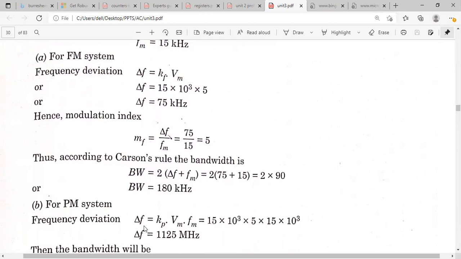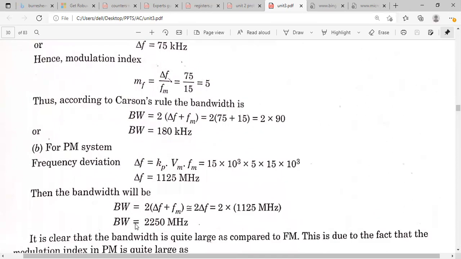We know the relation between the modulation index and the frequency deviation. So how can we calculate the frequency deviation for this PM system, the phase modulated system? That will depend on KP into VM into FM. This is the formula that we discussed in the last topic. So if you substitute, you will get the frequency deviation in the phase modulated system, and also the bandwidth. If the frequency deviation changes, the bandwidth also changes.